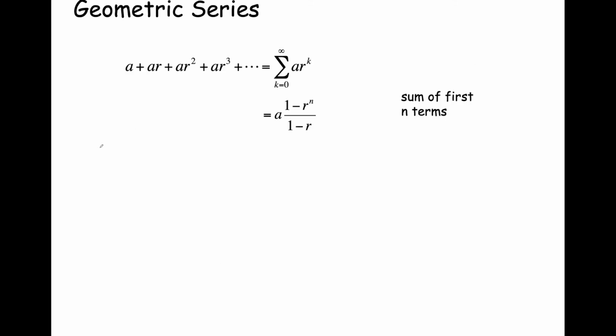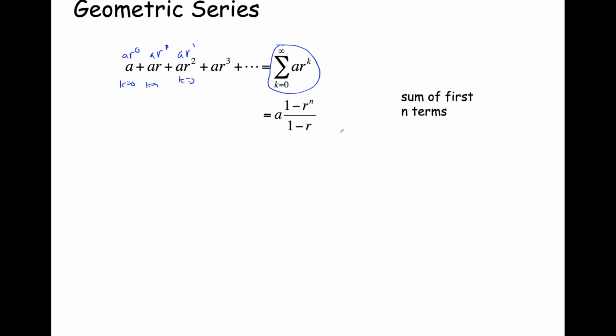So if we were to actually sum this together, we're going to say the sum in compact notation, for k goes from 0 to infinity, because we have an infinite number of terms, of a times r to the k power. And that's exactly what this is. This is a times r to the 0, so k is equal to 0. This is a times r to the 1 power, so k is equal to 1. This is a times r squared, so k is equal to 2. So this is exactly a compact expression of our geometric sequence in general form.